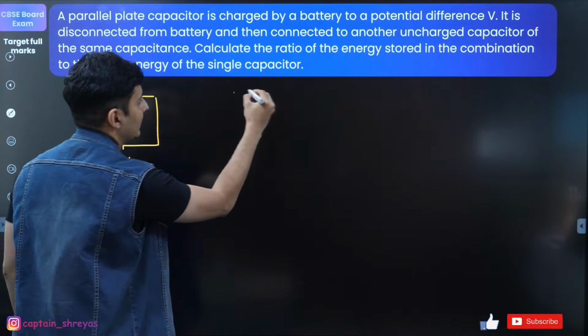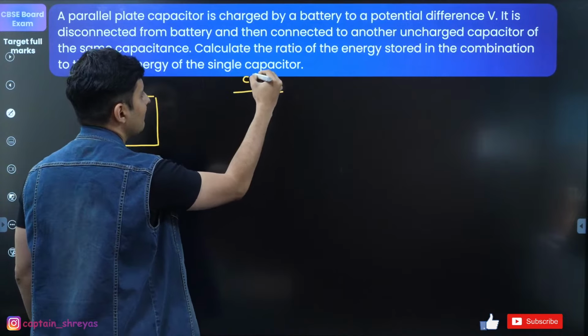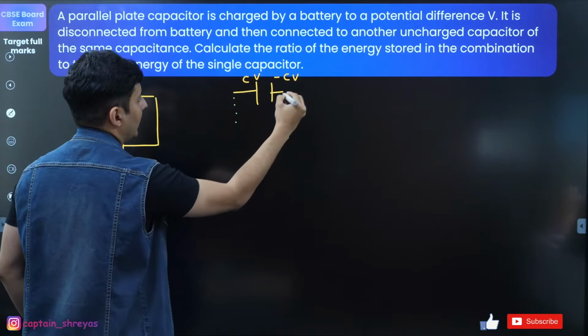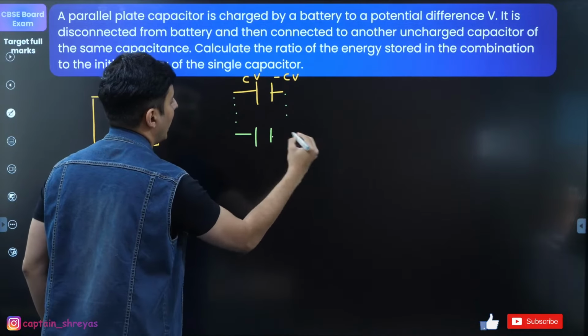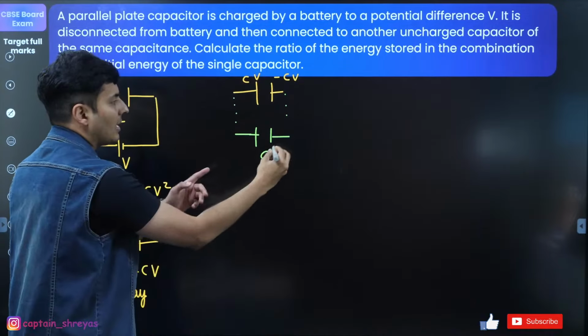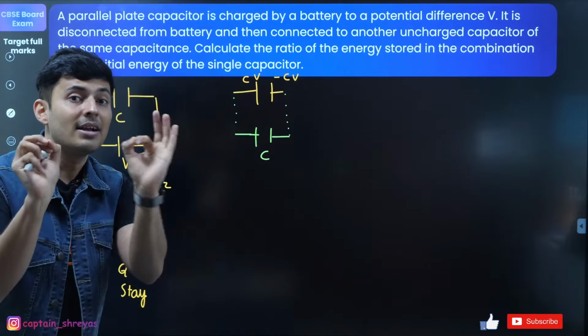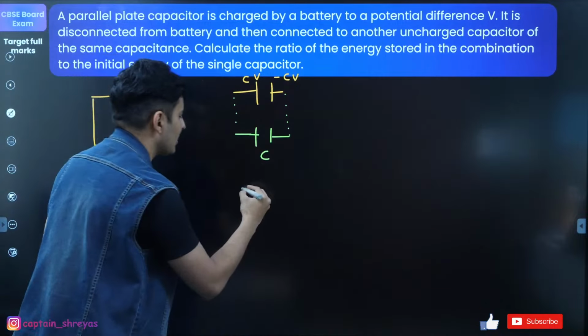Now this capacitor, which has CV charge on it, is now connected to an identical capacitor. What will happen? The charges will get distributed equally because of equal capacitance.